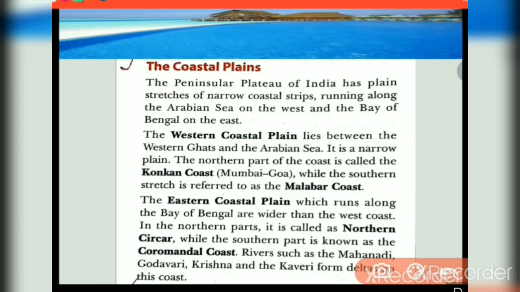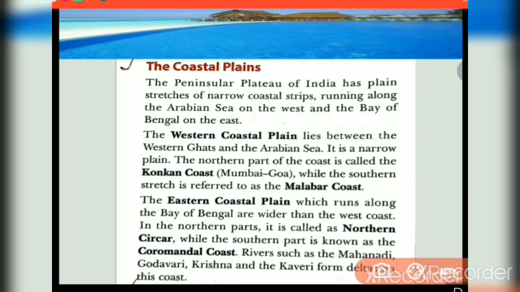The northern part of the coast is called Konkan coast. Keep in mind, the northern part of the coast is called Konkan coast. That is Mumbai and Goa area. While the southern stretch is referred to as the Malabar coast. Southern part is called Malabar coast.